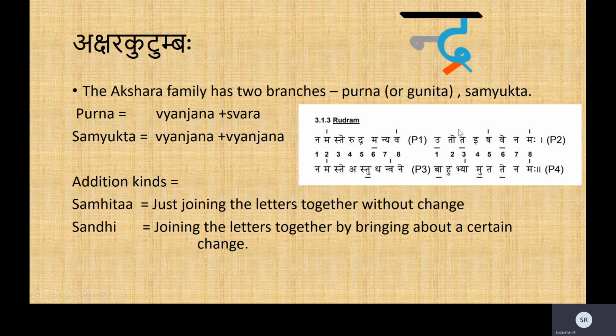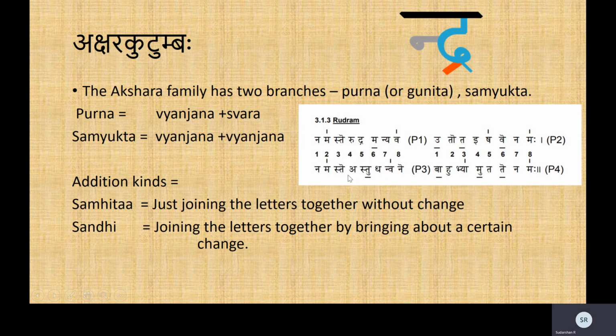Right? Uta and Uta was the original thing, which was what was meaningful. There is no word called Utota as it is. There is a word called Uta, which means or. It also means and, A and D. You read that, right? And or, that means Uta. Ishave Namaha, that's it. There is just Samhita. Ishave and Namaha. Namaste astu dhanvane bahubhyamutate namaha.